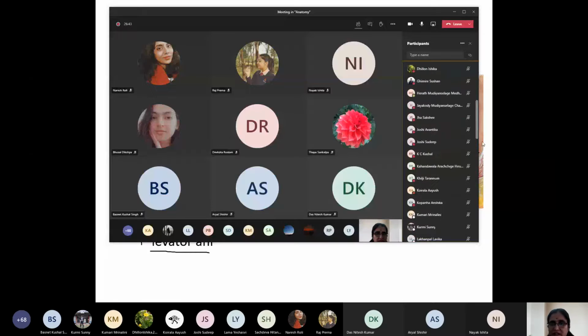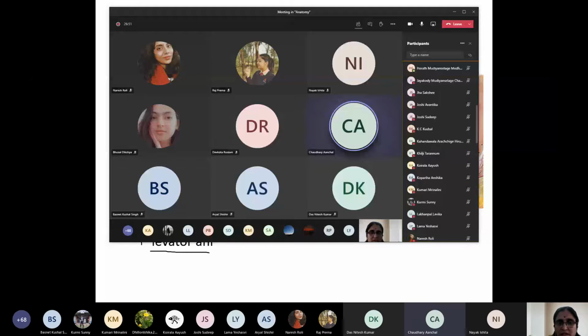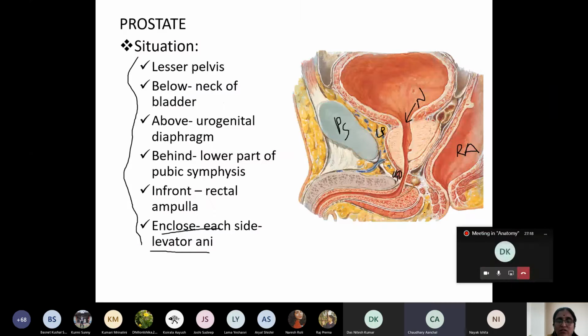Achal Chaudhary, can you mention the situation of the prostate? Yes, ma'am. It is located in the lesser pelvis. Below the neck of the bladder. And above the urogenital diaphragm. Behind the lower part of the pubic symphysis. In front of the rectal ampulla. On each side it is enclosed by levator ani. Okay, that is the location of the prostate.